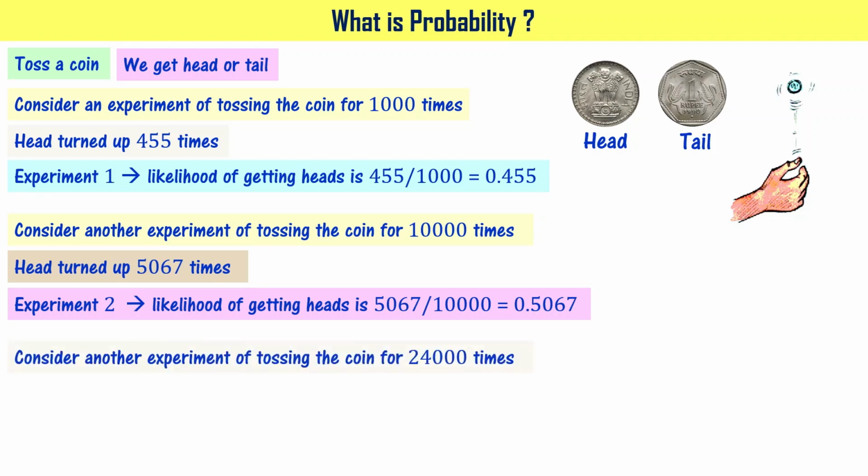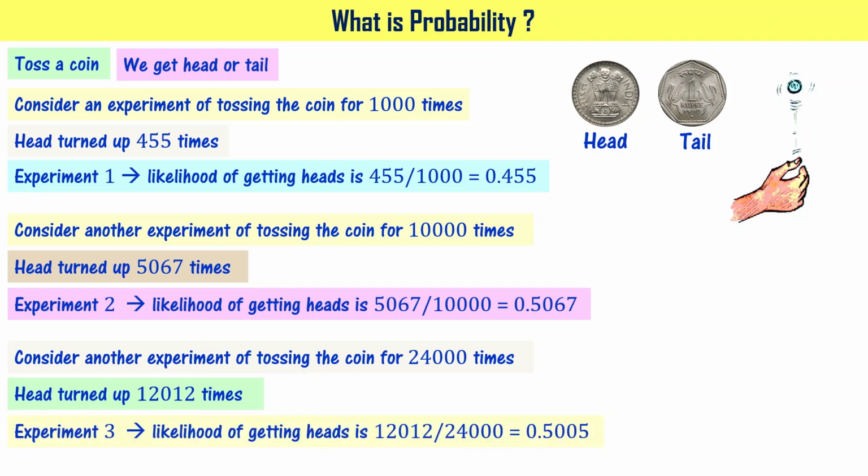Let us consider another experiment of tossing the coin for 24,000 times. When you do that, let's say you got head 12,012 times. It means the likelihood of getting heads is 0.5005. Let's take a note of the result of these experiments.